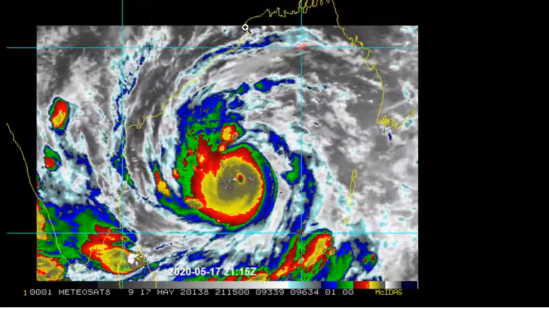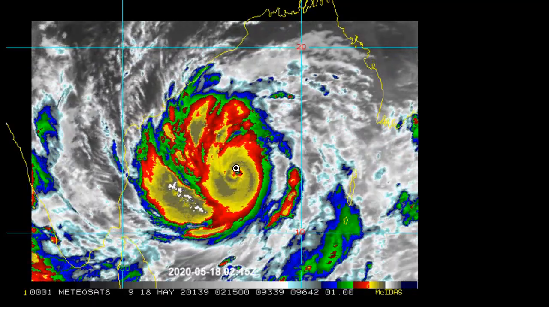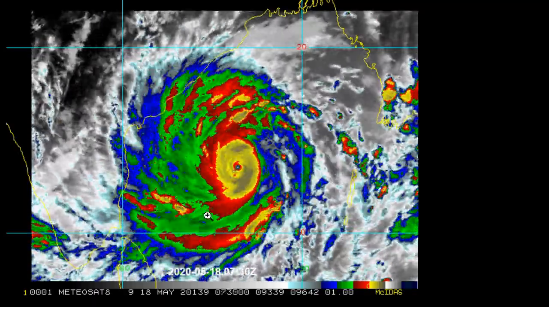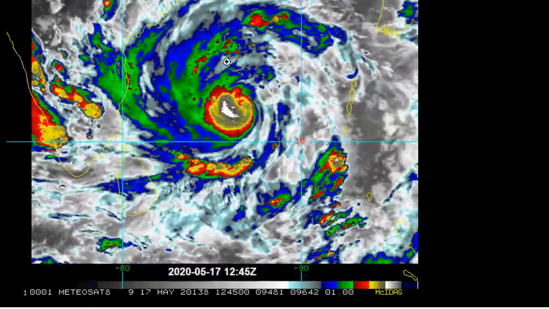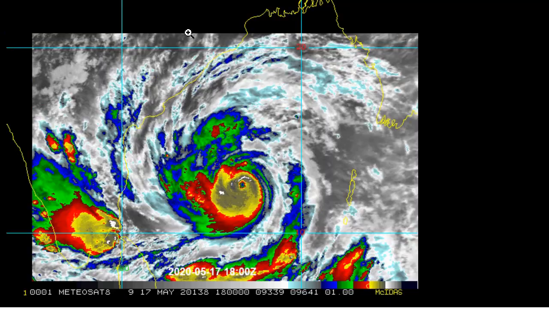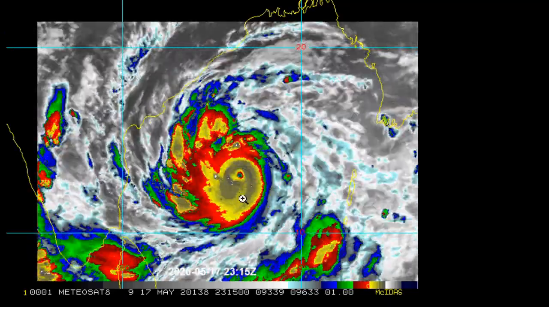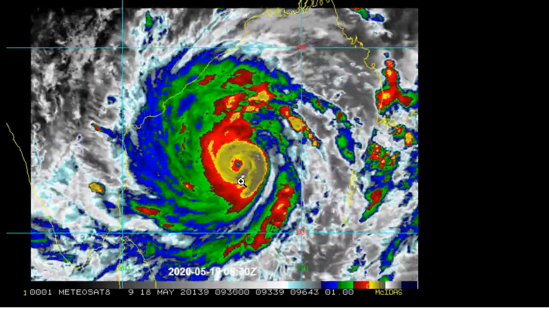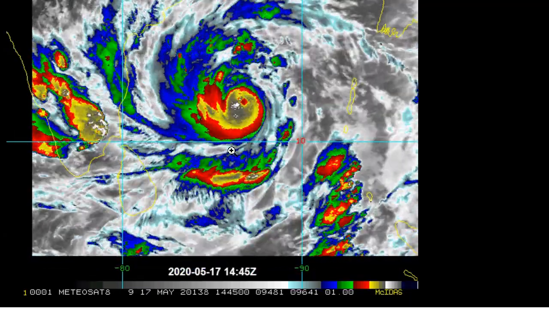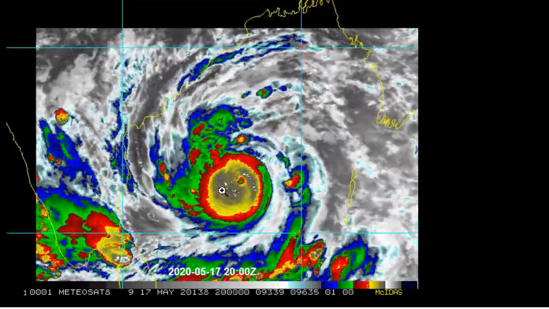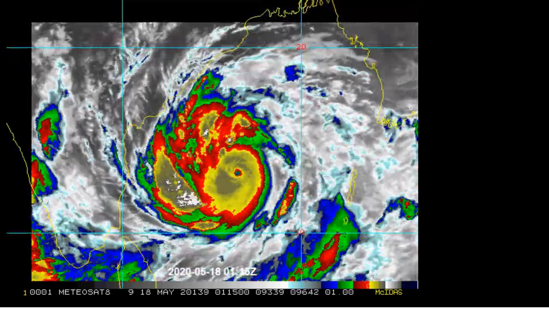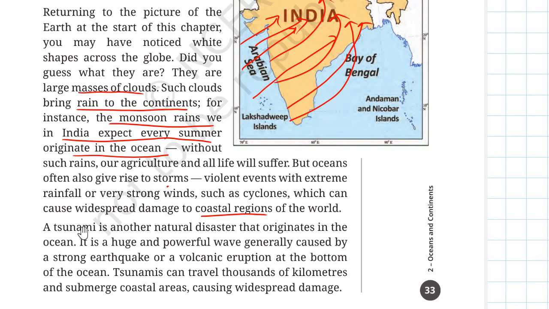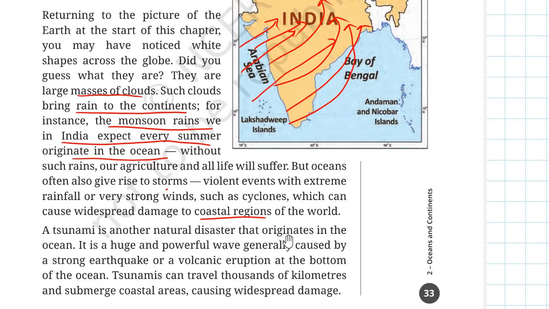And the Amphan cyclone is slowly coming from the ocean towards our mainland. Okay, so this is the satellite animation of Amphan cyclone. Okay, you can see this is the video of 17th May 2020.